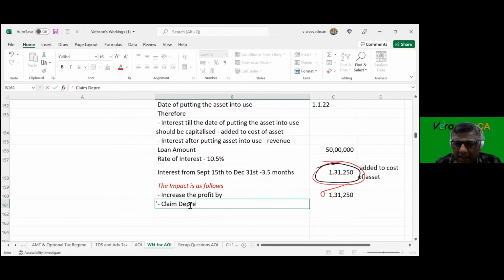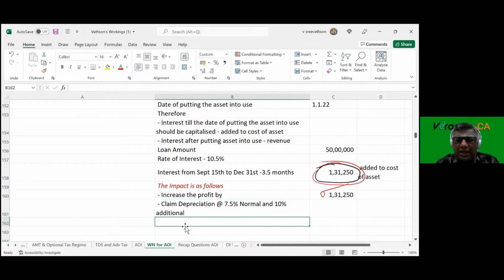Claim depreciation at the rate of 7.5% normal and 10% additional. When you increase the cost of the asset, this is added to the cost of the asset.